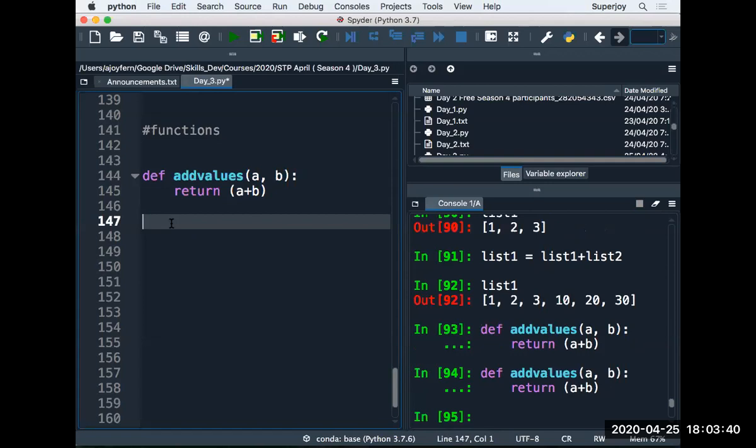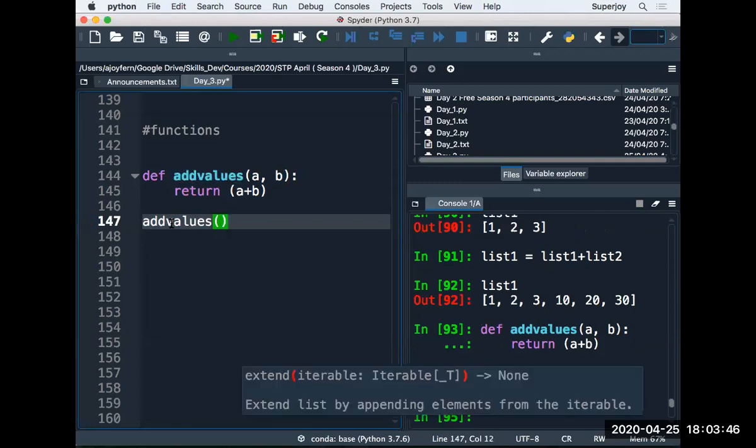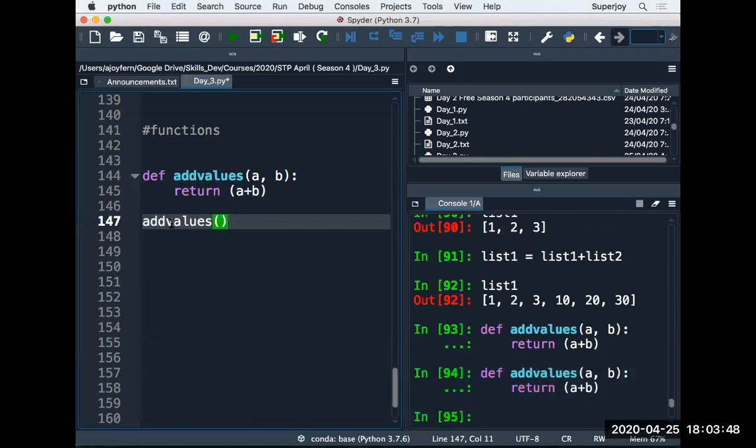And now how to call it? You can call it by its name. So the name of the function is this. And now you have to call this function by specifying the actual values. So let's say you specify 10 and 30. That means when you call this function, 10 will go to a and 30 will go to b. And in the response, what will we get? We will get the addition of these two values.